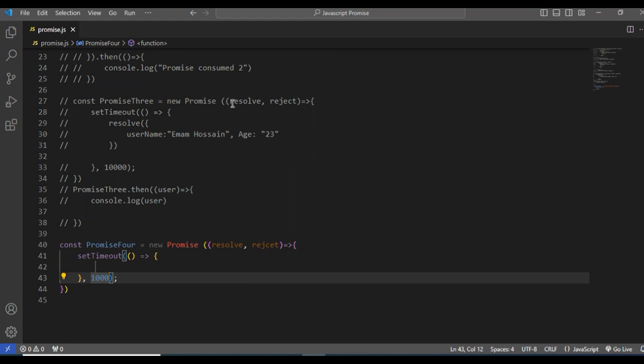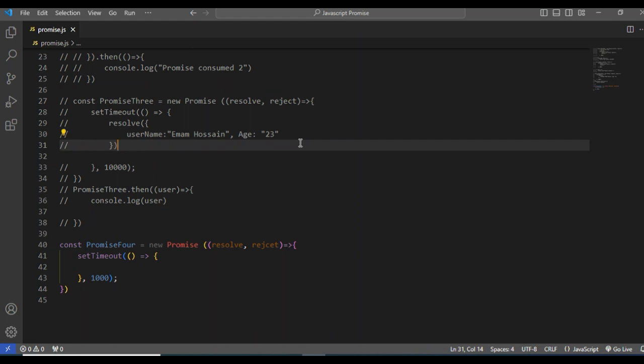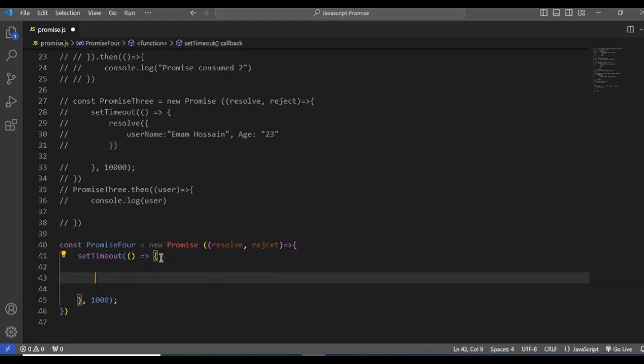Before I show you how it works, note there are two parameters, also reject. When we complete our promise, it will be resolved, but when we don't complete our promise, it will be rejected. So this is a way to work conditionally. Let me show you how to work conditionally with resolve and reject.